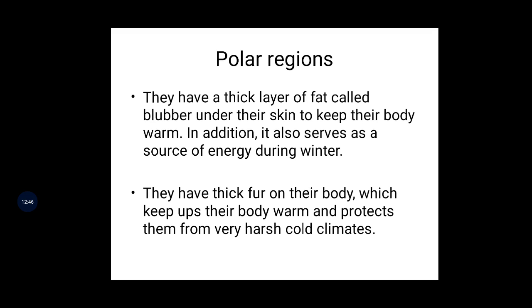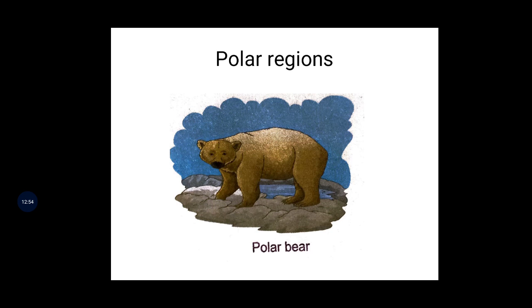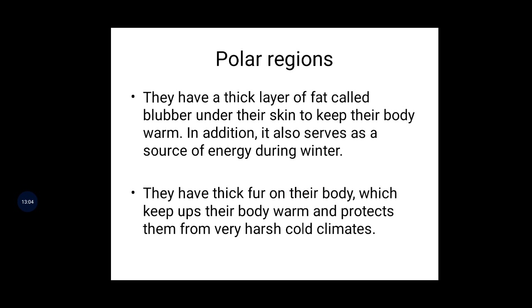Okay, this harsh and cold climate also needs protection. And in polar regions, there are more points. Here, the polar bear. Which kind of things do polar bears have? Yes or no? So polar regions have a thick layer, and their animals have thick layers in their body, to protect the body from the coolness and keep it warm.